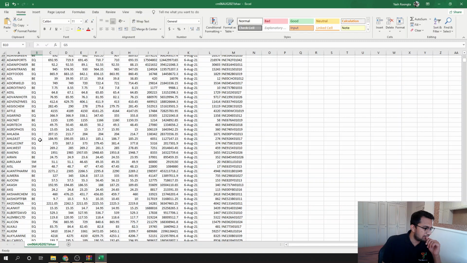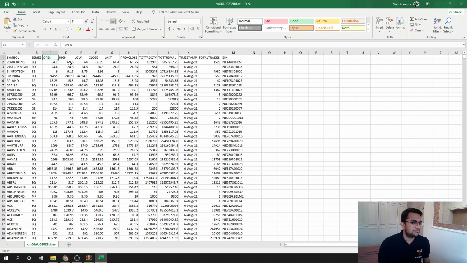Then you have the open, high, low, close: the opening price of the stock, the highest it went for that trading day, the lowest, then the close, and then the last price. So the close is basically the average price of the last 30 minutes of the trading. The last is the actual last traded price. A lot of people get confused. Close and last should be equal, right? But the close is the 30 minutes average.